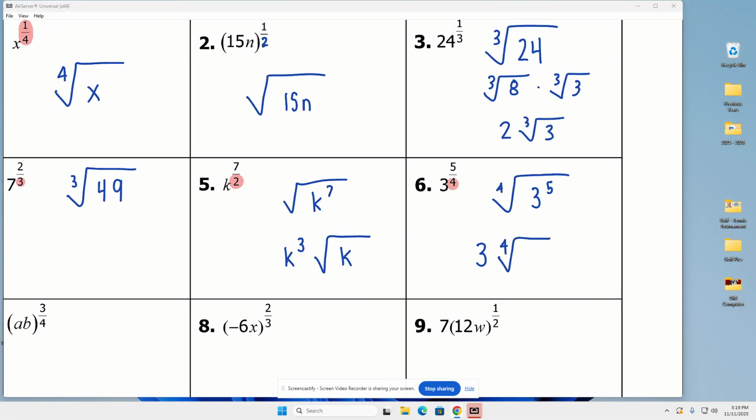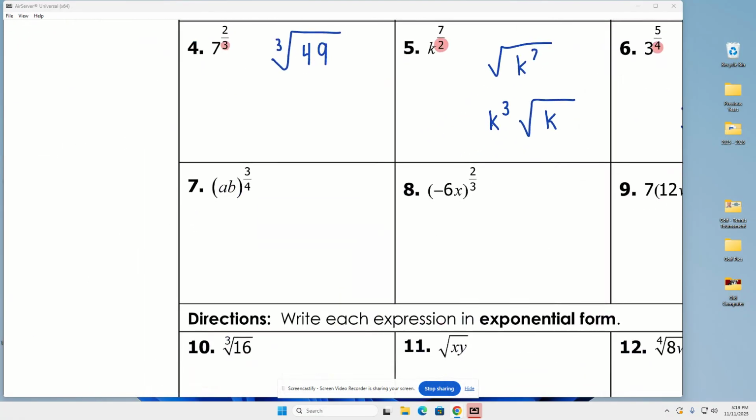Now, if 3 came out once, that was 1 multiple of 4. How many of them were there? Well, there were 5. So how many 3's are left inside? 1. So the 4th root of 3 to the 5th is 3 times the 4th root of 3. I hope that makes sense. It's pretty easy. Okay, the next one, again, look at the denominator of your fractional exponent, the 4th